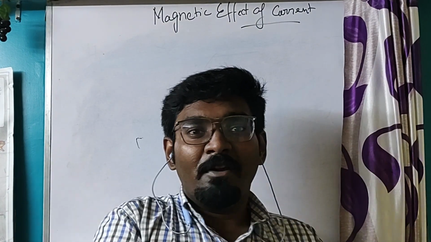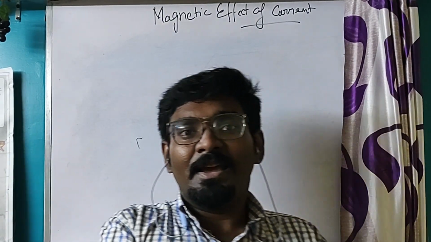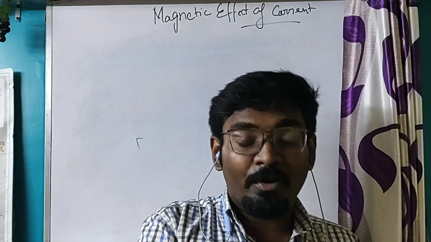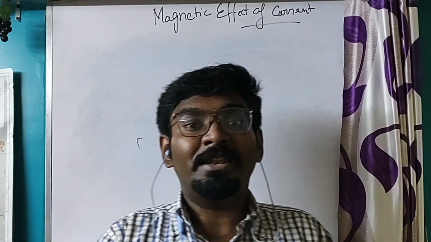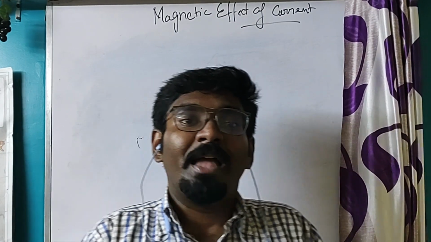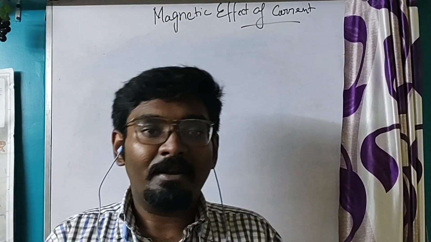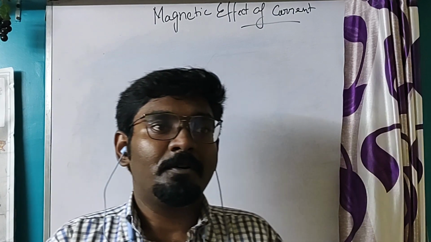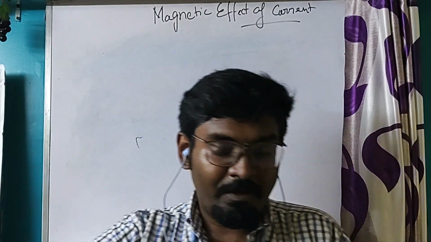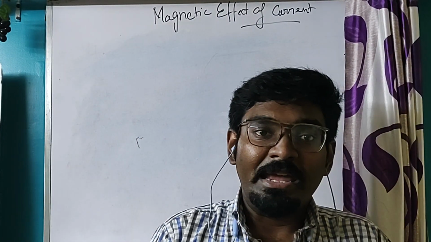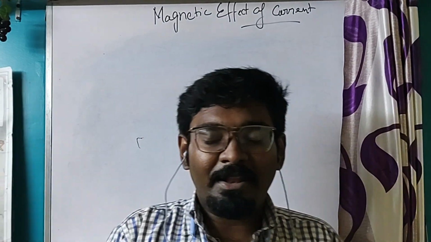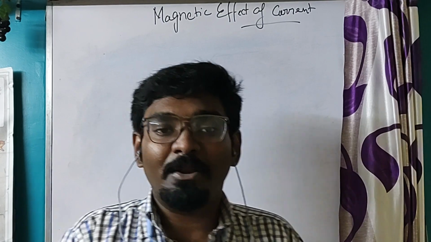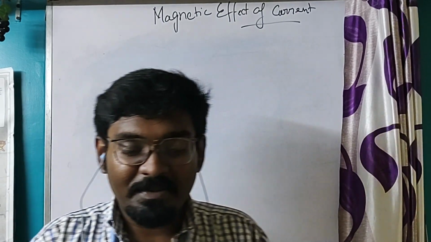Now we have learned the names of the four scientists who played an important role in building the foundation of this chapter, and what they discovered. After that we made a detailed explanation of the Oersted experiment and Ampere's swimming rule. So this is the introduction of this chapter.